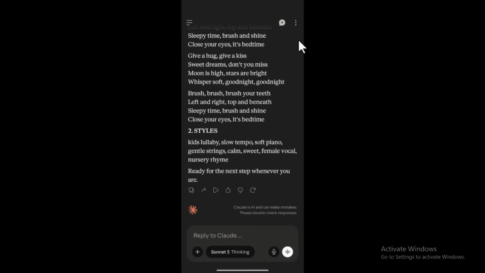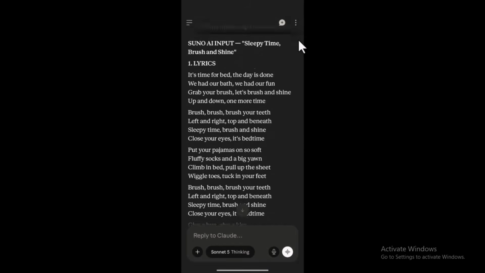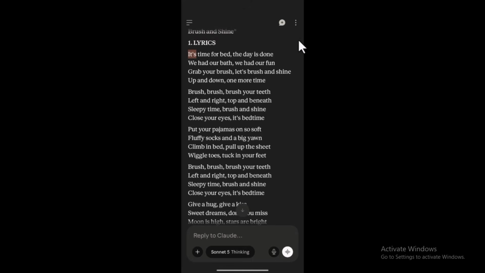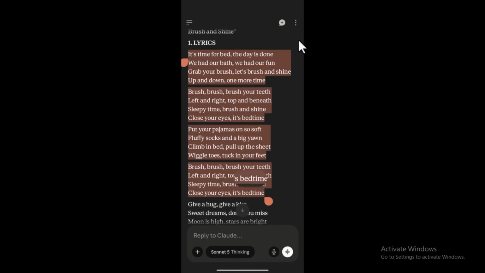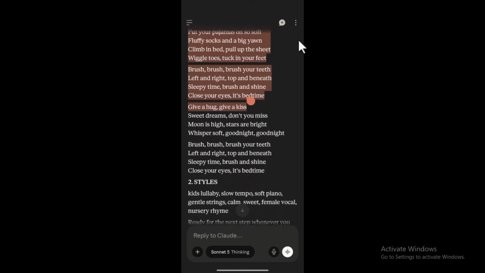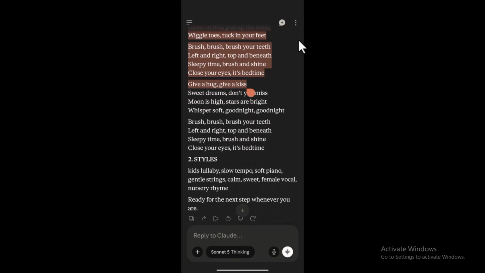Awesome. So it's time for us to generate our lyrics for this kids' music. Go ahead and copy this from Claude AI since you already generated everything for us. Copy the lyrics and copy the styles. Okay, let's copy everything at once. So I'm going to go ahead and copy everything at once.